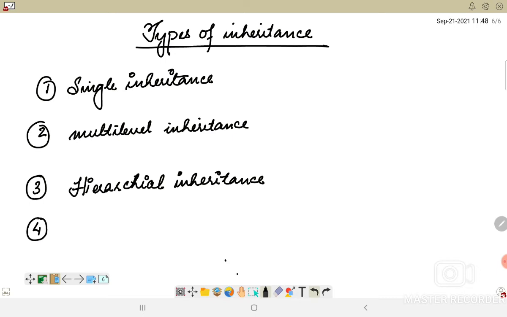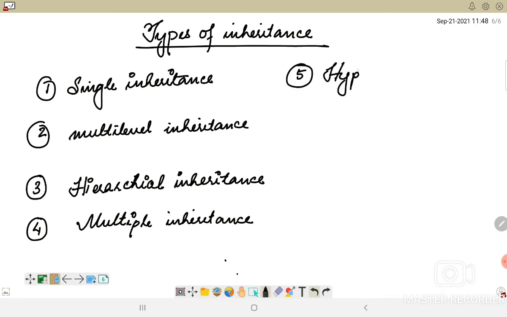So we also have multiple inheritance, and number five is hybrid inheritance. Sorry, the spelling is not correct. All of these types will help us to use different properties present in different classes.